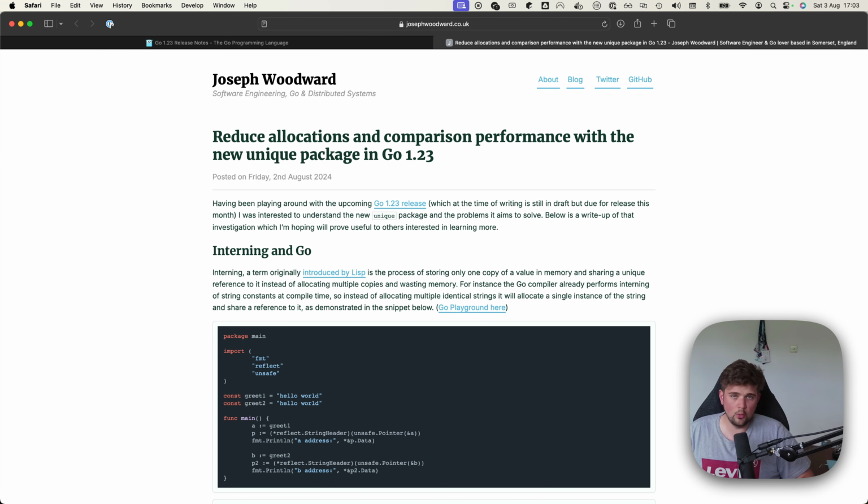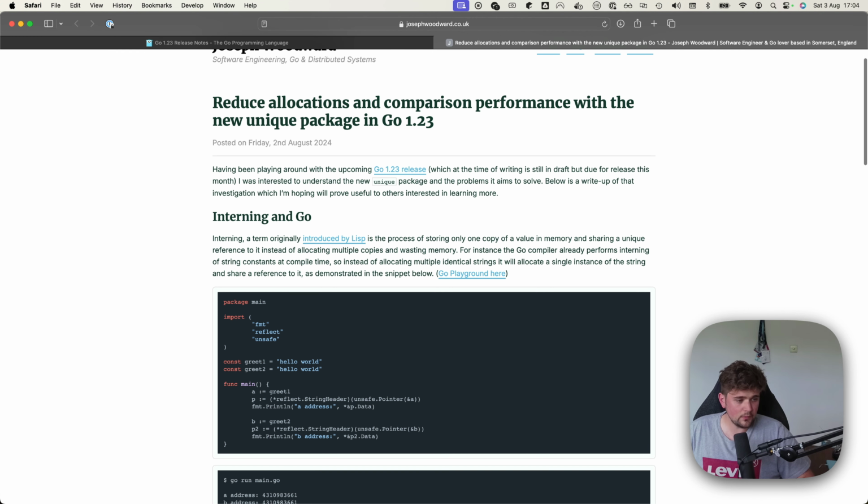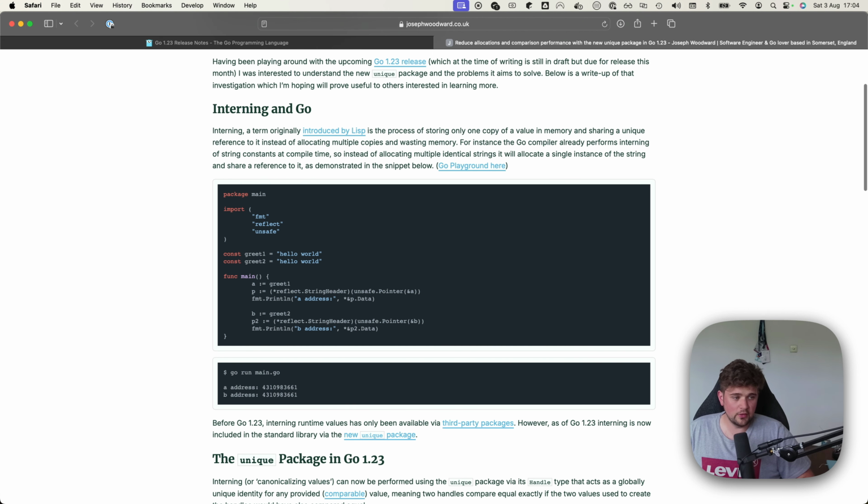However, somebody in the Go community on Twitter, Joseph, has written this amazing blog post that I think summarizes everything really, really well. So I'm going to walk through this because I think it does a much better job of explaining how this might be useful to you. So interning is a term originally introduced by Lisp. I didn't know that, so super interesting. And it's the process of storing only one copy of a value in memory and sharing a unique reference to it instead of allocating multiple copies and wasting memory.